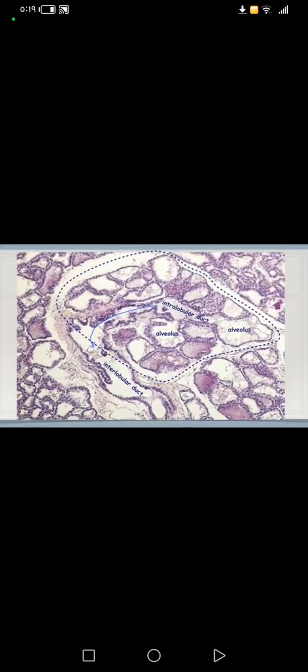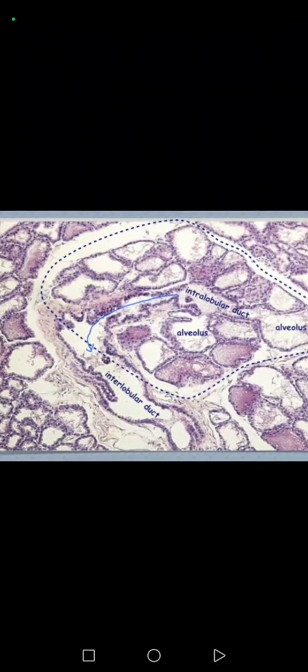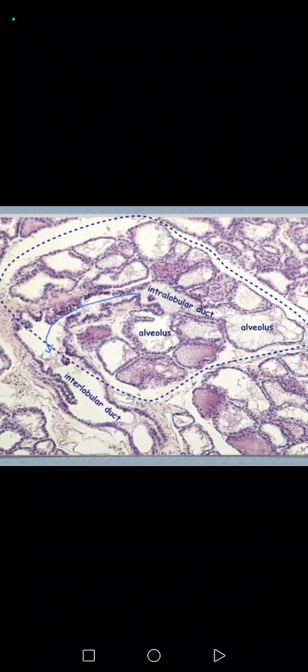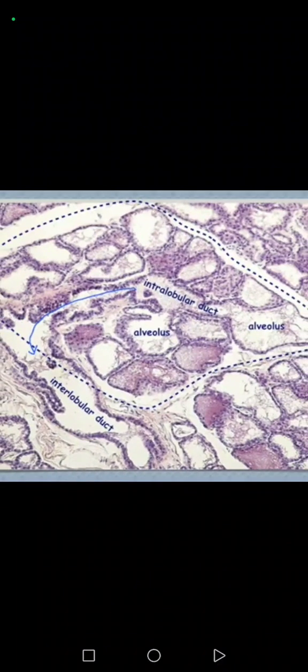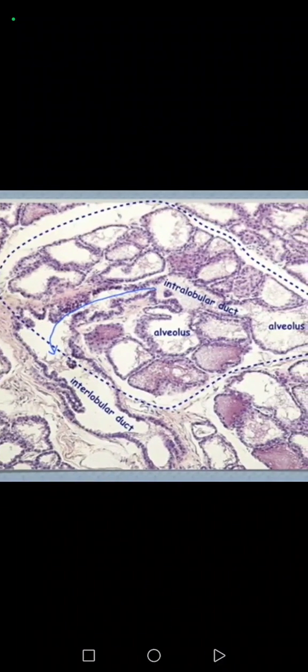Here we have a histology section. If we see a lobe, as it's circled here, this is a lobule, okay? Lobule of breast tissue. As you see, we have two ducts, the intralobular duct and the interlobular duct. So what's the intralobular duct?